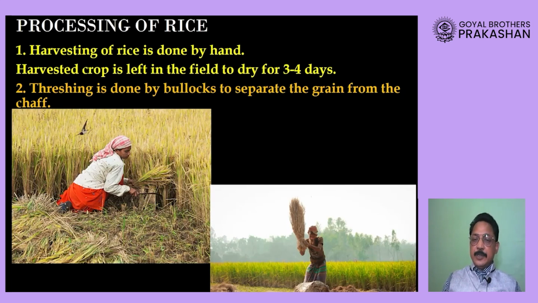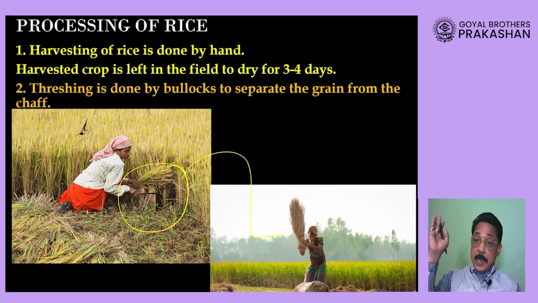Now, after this rice crop is completely ready, the crop is to be harvested. Harvesting basically means cutting the crop. After harvesting is done, the plants are beaten against a hard surface. You can see here this person is hitting it against the stone.